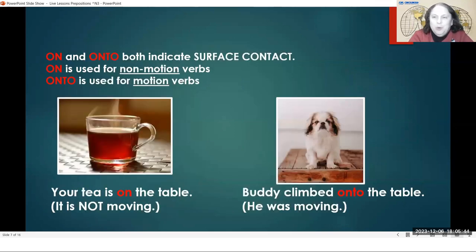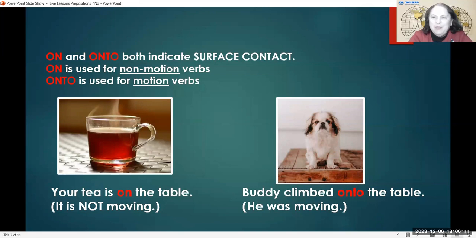In a similar way, we have on and onto. On and onto. We used a lot of examples of in and into. On and onto work the same way. We say on when something is not moving. Your tea is on the table. It's on the table. It's going to stay on the table until you pick it up, but it is on the table.